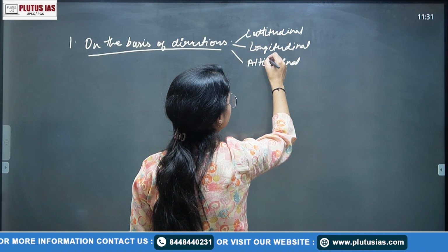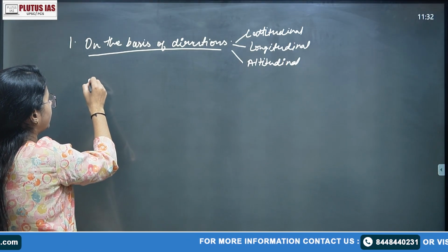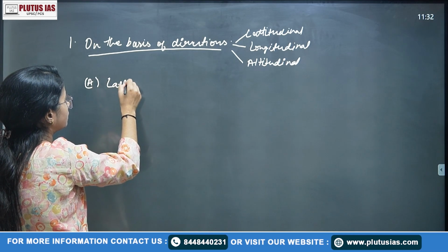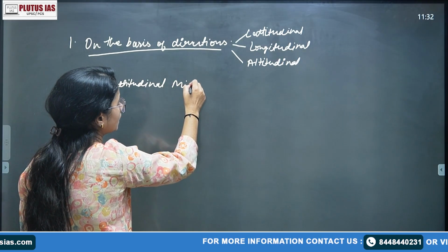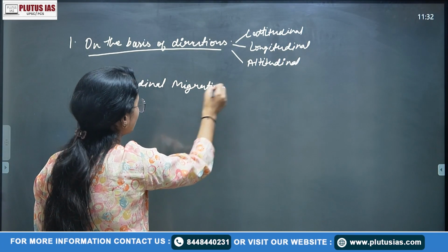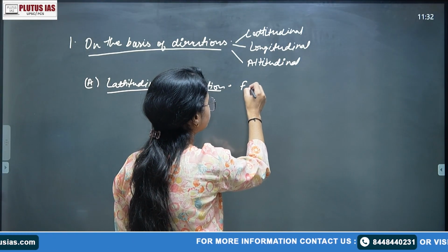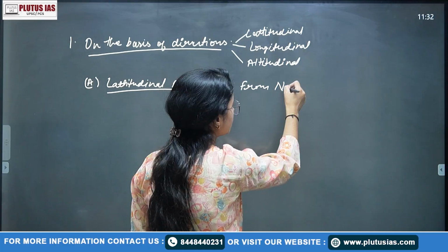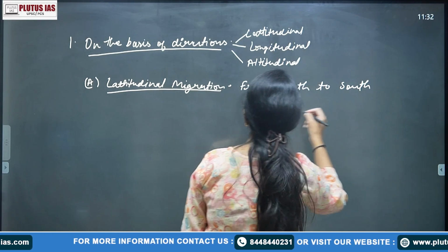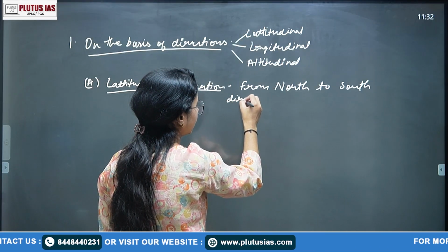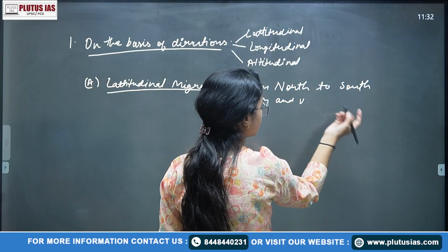If we start writing about the first point, latitudinal migration, I'm not explaining, I'm just giving the concept only. It occurs from north to south direction, and vice versa, or south to north also.